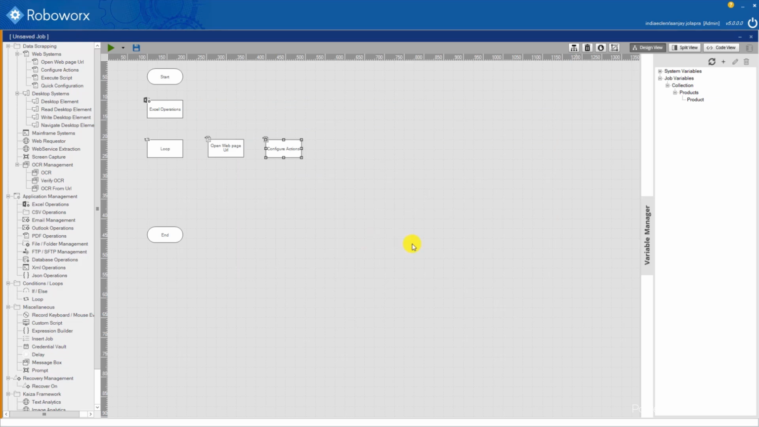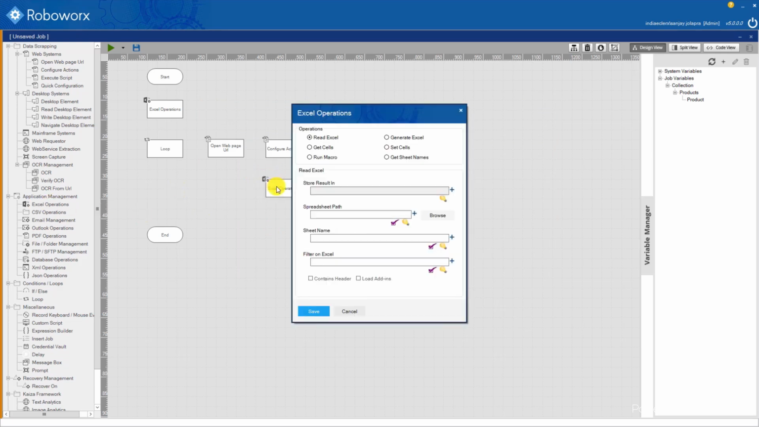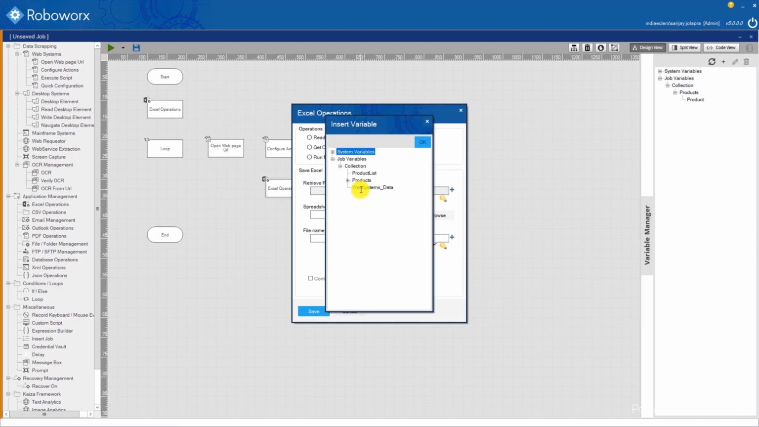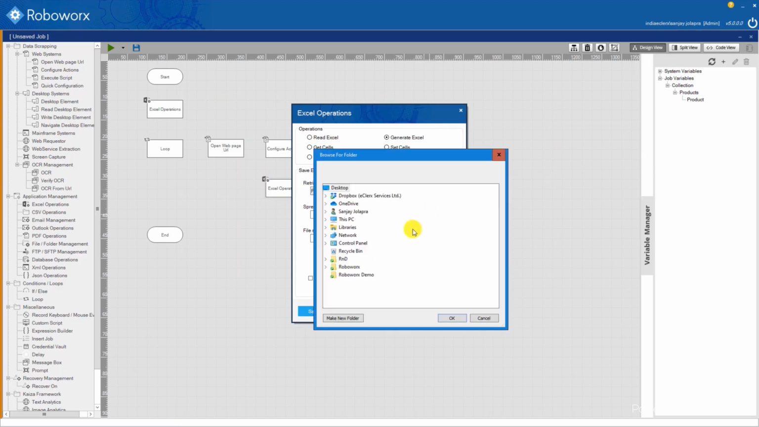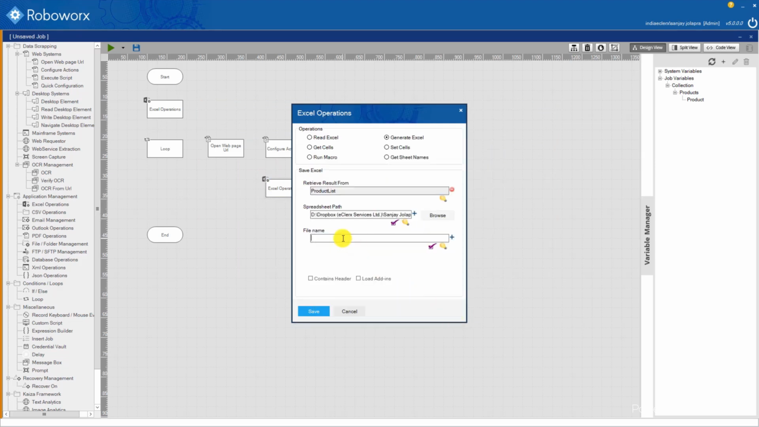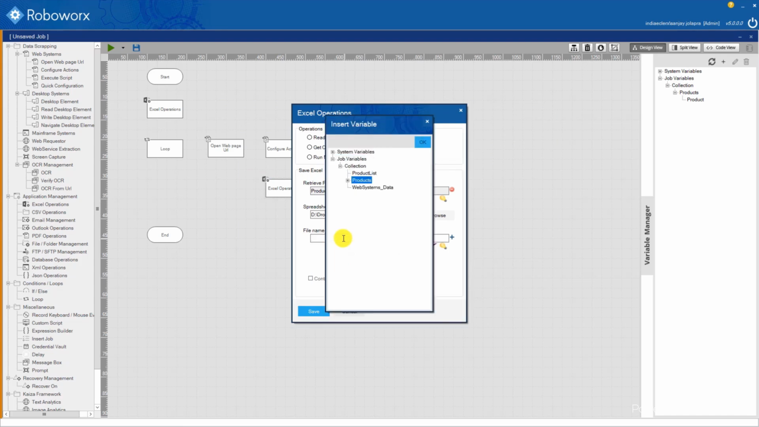The data that is captured from the website needs to be stored in an Excel file. So, we use the Excel operations control again. The operations value is set as Generate Excel since we want to create an Excel file with the output. Select the same variable in which the data is captured. Select the path where the Excel file has to be created. Give it a name, and save the details.